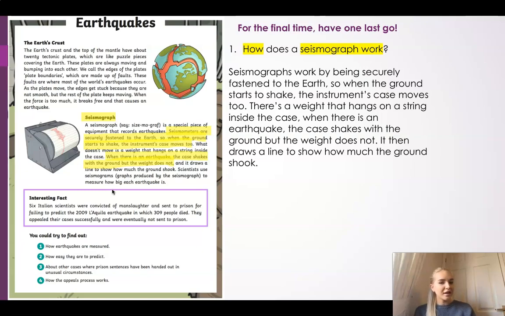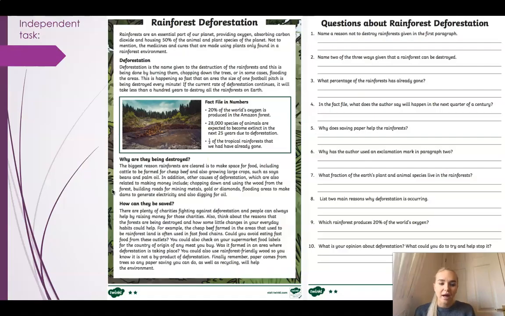Okay, so hopefully you have a clearer idea of how to answer some comprehension questions. Now your task is to have a go, read this text all about rainforest deforestation. Then answer the questions about rainforest deforestation. Remember to answer in full sentences and give as many reasons as you can. This last question here is asking you for your opinion. That is completely down to you. What could you do to try and help stop it? What do you think we can do? What have other people done? What have charities done? Okay, and that's your task for today.